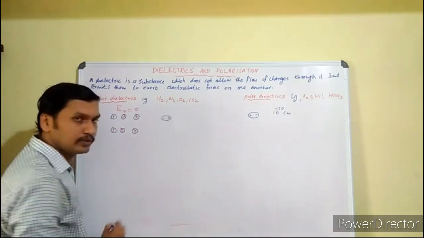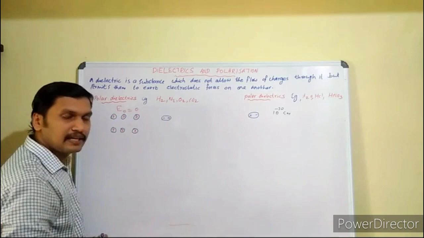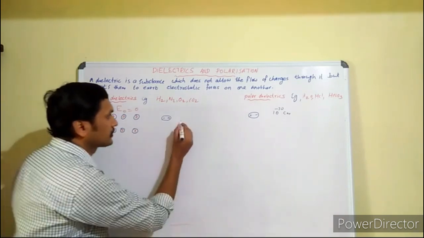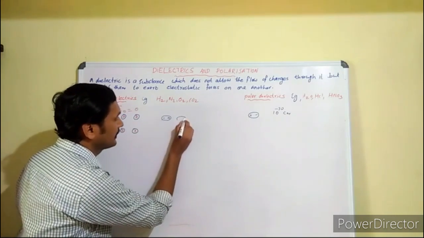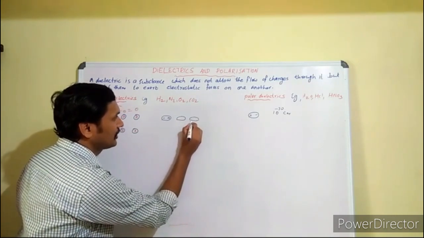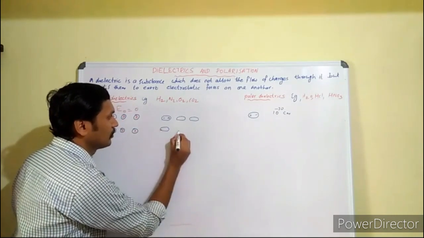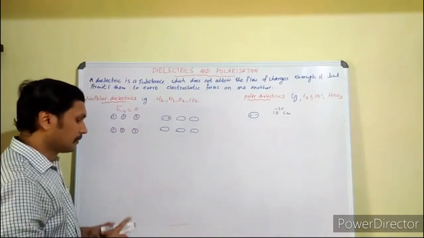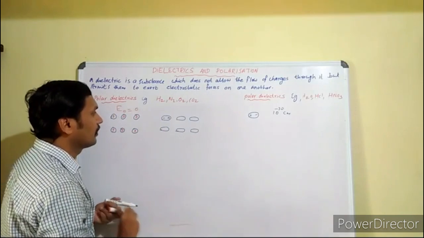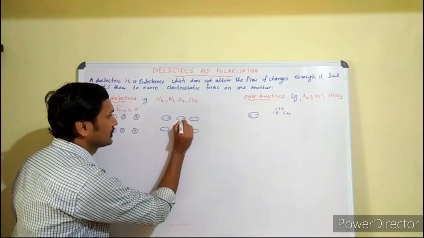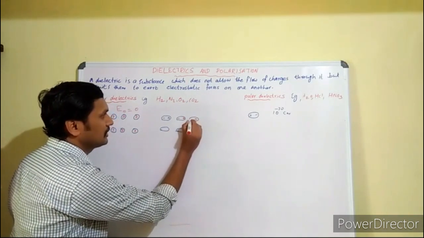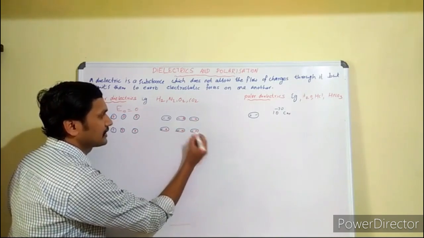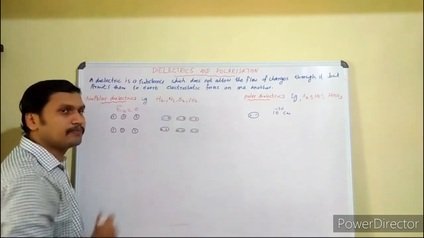Positive charges are moved in the direction of the external electric field and negative charges move in the opposite direction. So now this molecule is shown like this. This molecule is a charge-separated molecule, or we can call it a dipole. The positive charges are here and here, positive, negative, like this. The charge-separated molecule is actually an electric dipole.